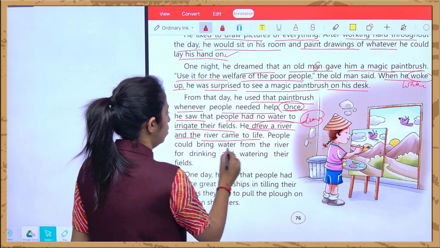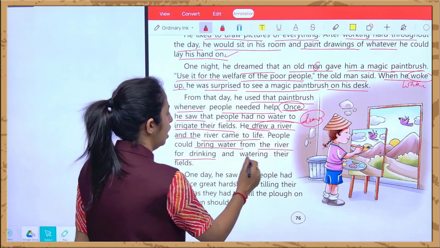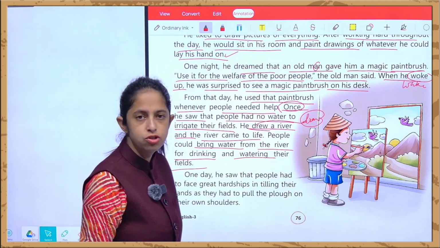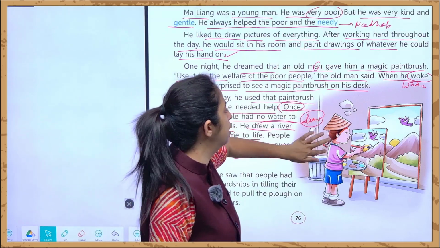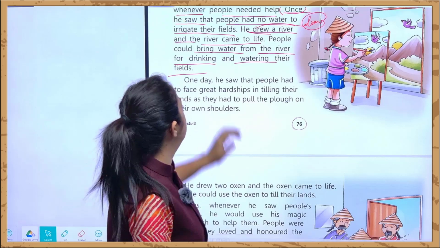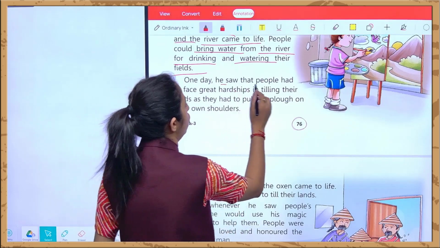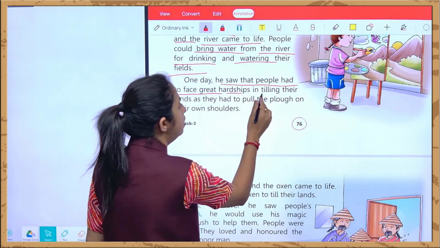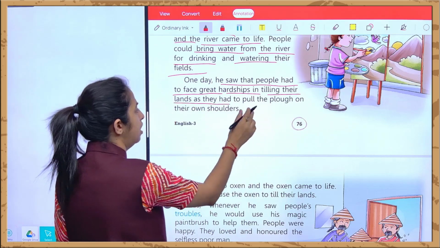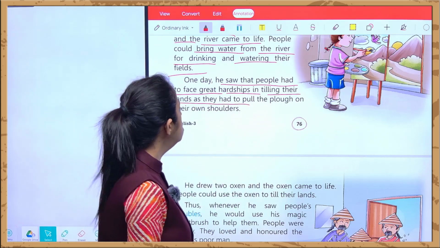People could bring water from the river for drinking and watering their fields. और अपने fields को water कर रहे थे और पानी पीने के लिए उस पानी का इस्तेमाल किया जा रहा था. And one day he saw that people had to face great hardships in tilling their lands, and they had to pull the plow on their own shoulders.